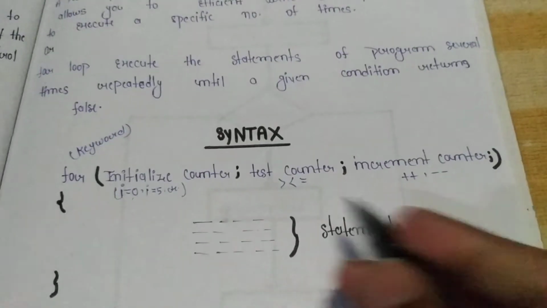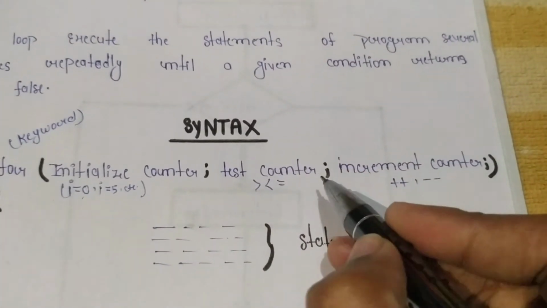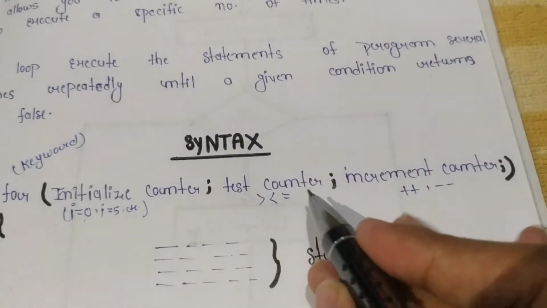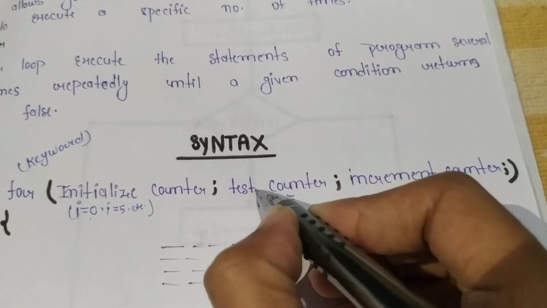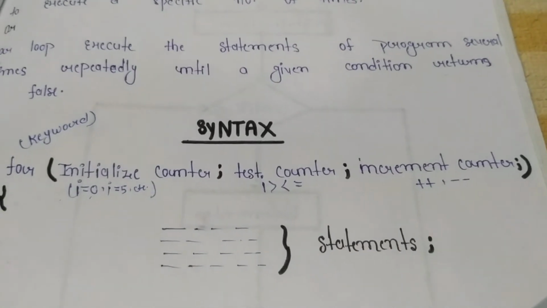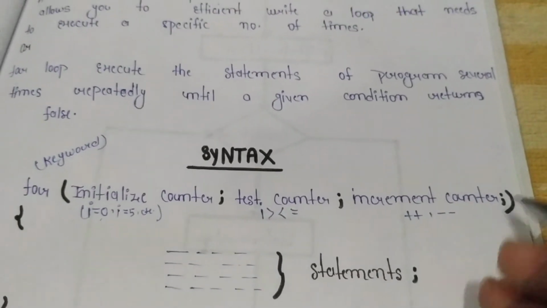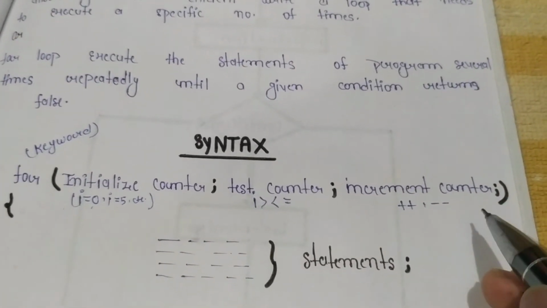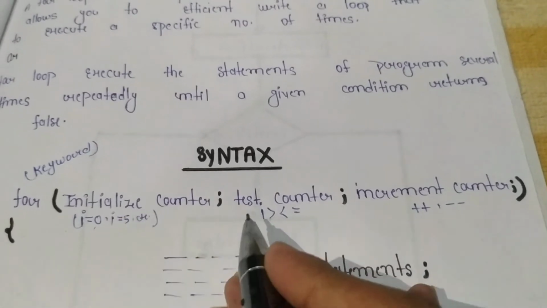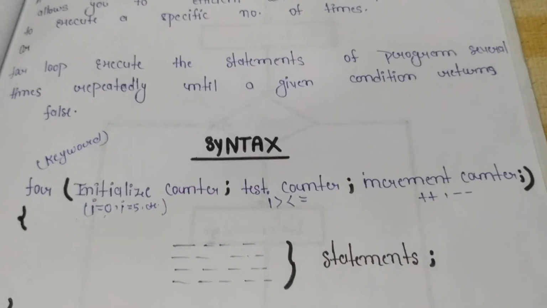After initialization, we test the counter. Now, what is test counter? We check the condition, where i is greater than, less than, or equal to, whatever condition we want. Clear? And after this we need to write the next one, which is modify, meaning increment or decrement. Clear? So the first one is initialization, the second is the condition, and the third is modify, meaning increment or decrement. Is that clear?